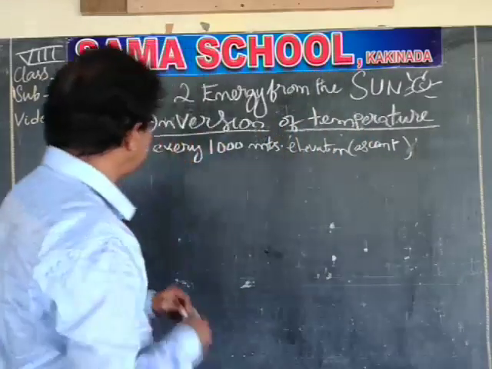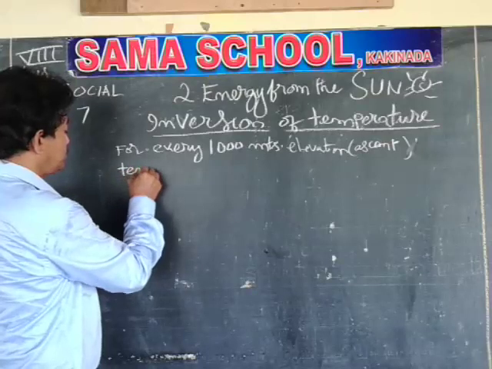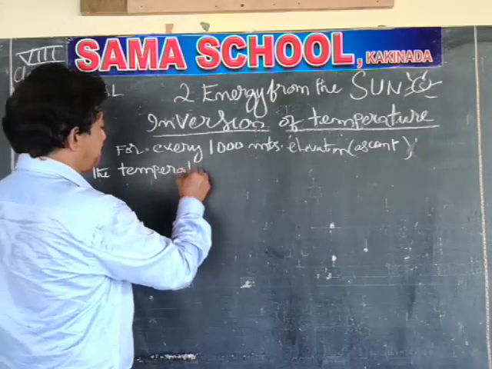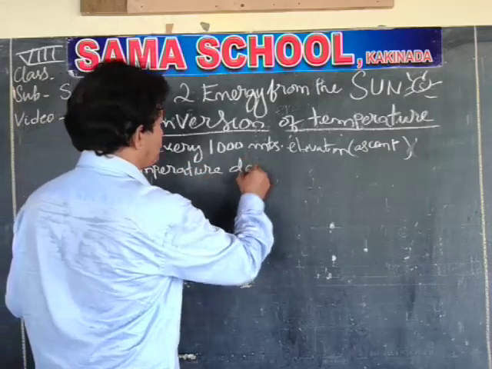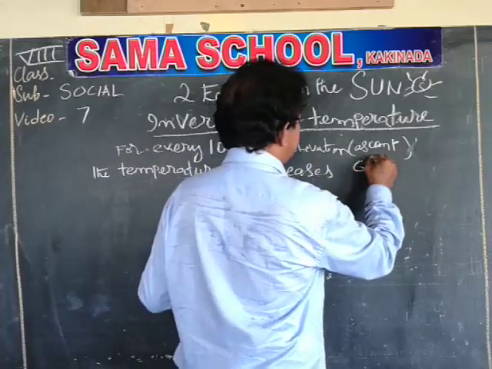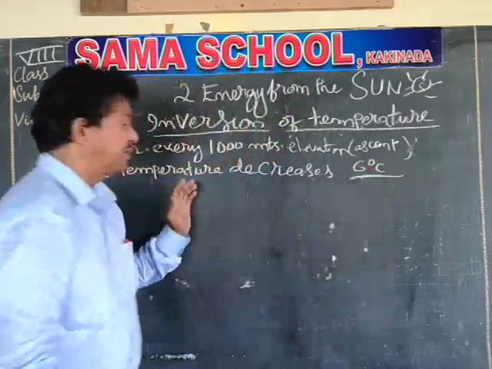The temperature decreases 6 degrees centigrade.